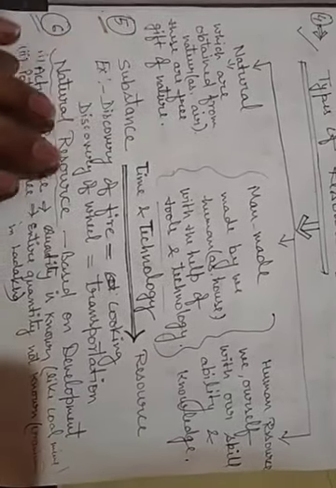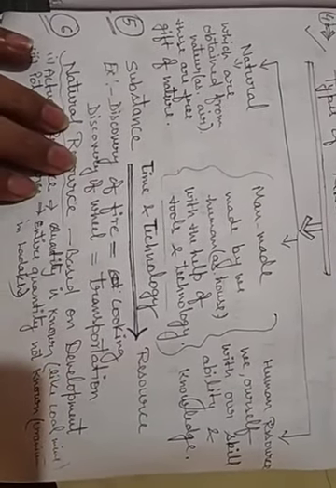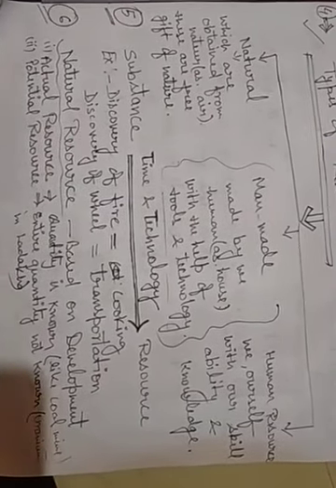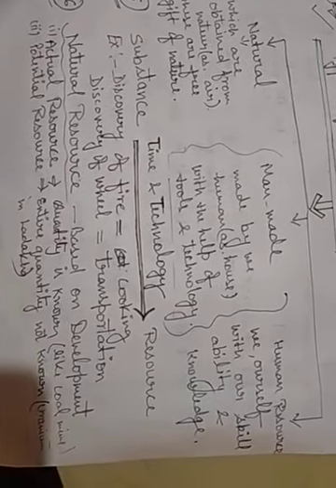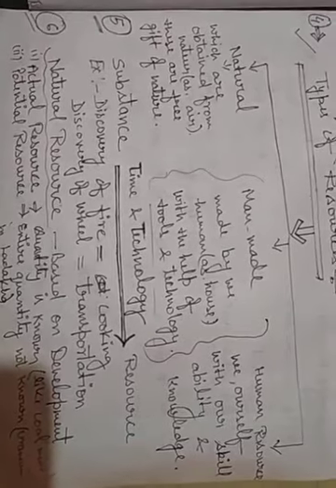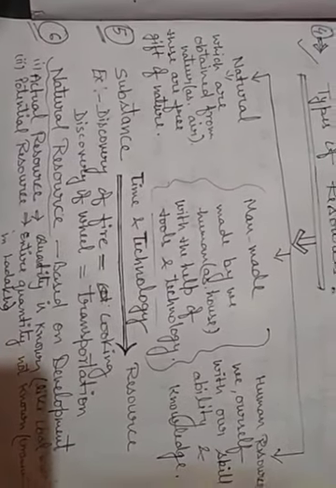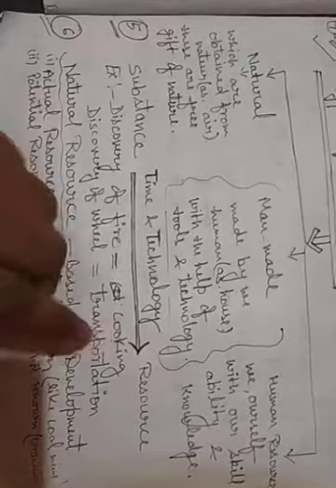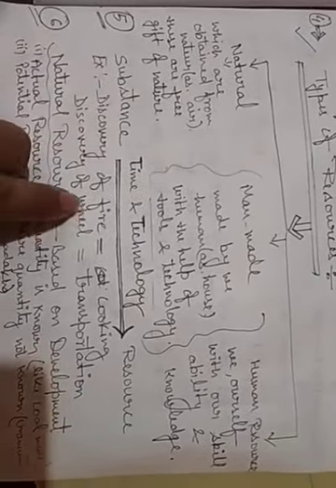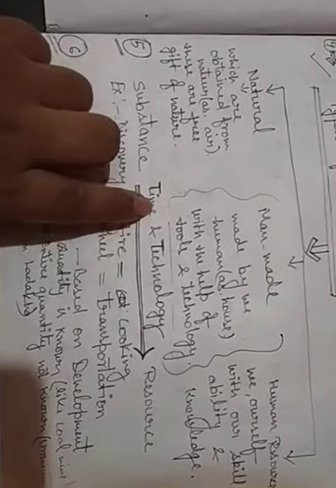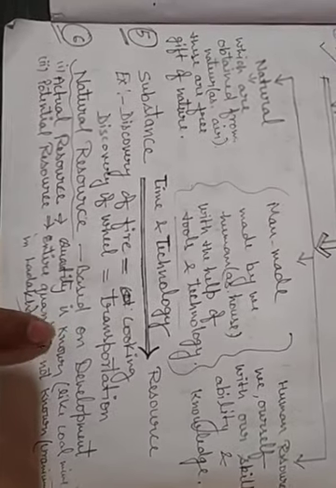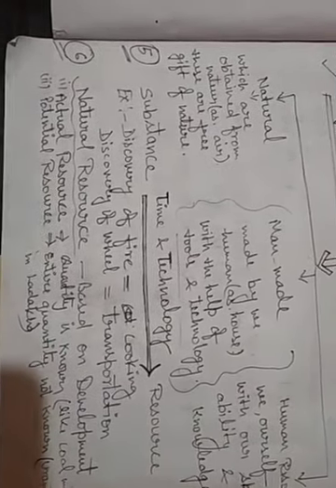Discovery of the wheel. Before it, humans did not know about the wheel, but after its discovery it was used in different ways for transportation. At present, you are seeing how wheels are used for different purposes, right? Similarly, so many things are there. Fire or the wheel alone is only a substance, but with time and technology it is converted into a resource and creates its value.